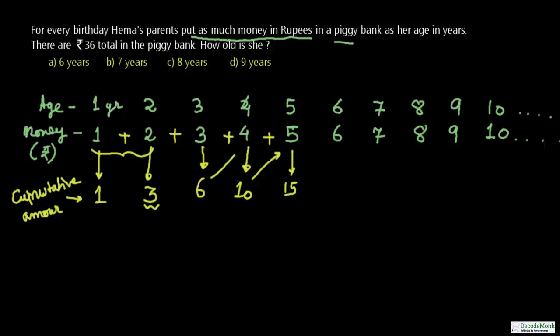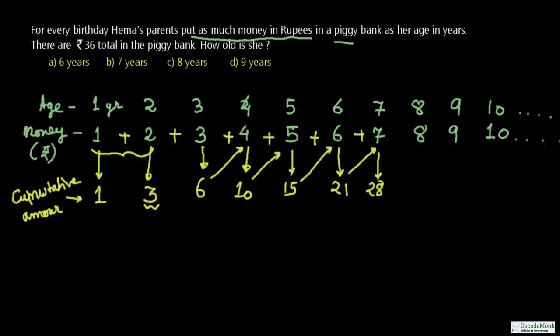You see, we are adding the amount which is put into the piggy bank this year to the last amount, because 1 plus 2 plus 3 plus 4 is 10, and 10 plus 5 is 15, and 15 plus 6 is 21. 21 plus 7 is 28.